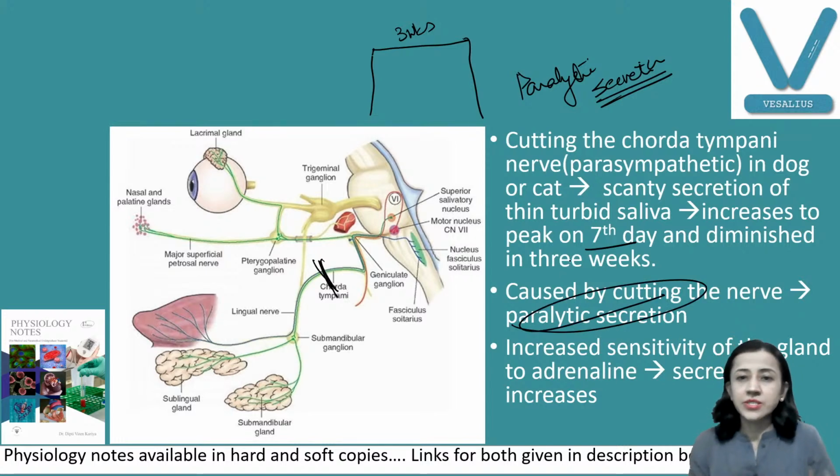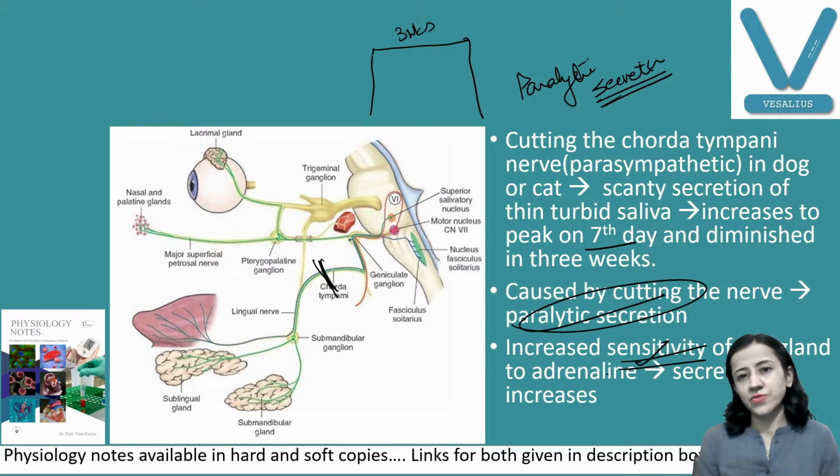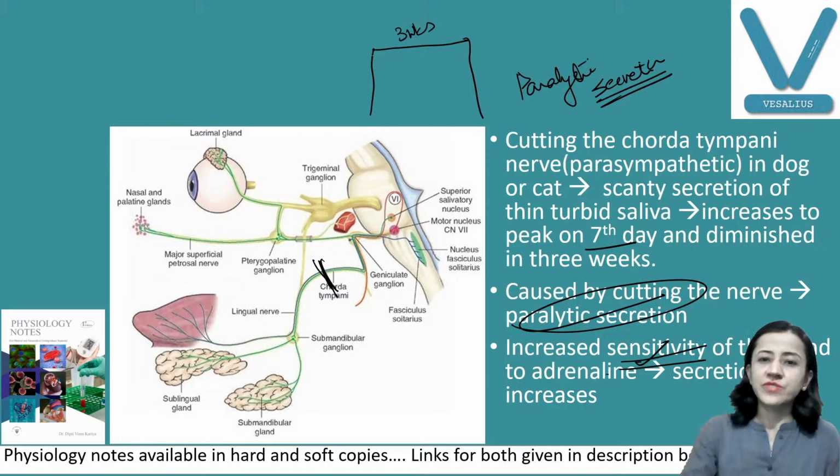Sometimes the sensitivity of the gland to adrenaline increases, so the secretion may increase. So initially secretion increases, remains steady for 3 weeks, and then it decreases. Fine. So this is all about our today's topic, phases of salivary secretion.